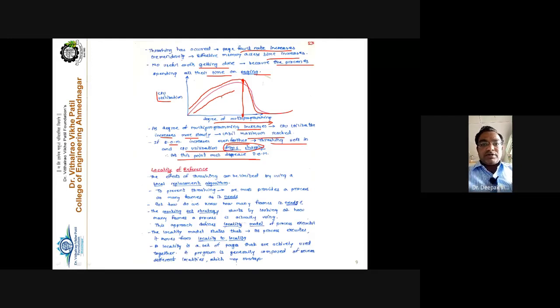There is a frequent requirement of pages, but that page is not found in main memory. A page fault occurs, and to fulfill it, swapping occurs again. So this is an interlinked phenomenon, and your actual performance goes down. The CPU utilization goes down after some time, and that is called thrashing. This thrashing concept is the last concept of this unit.